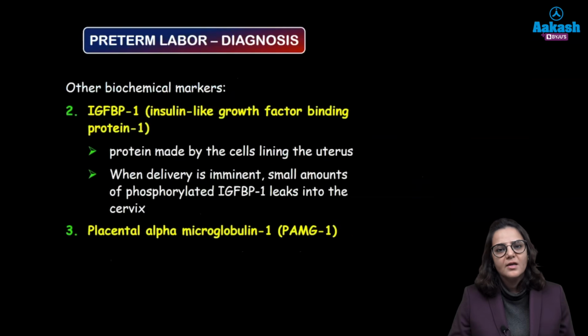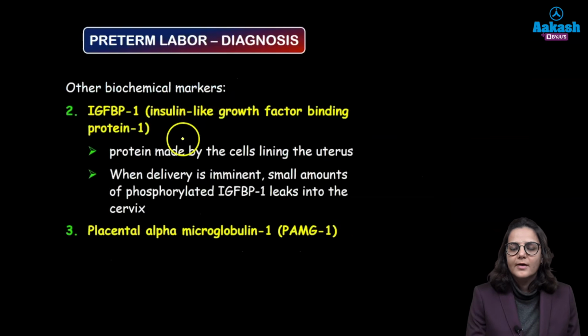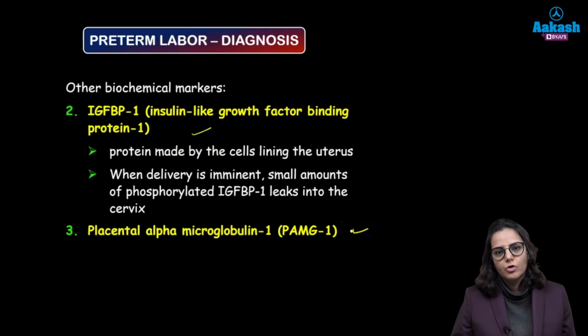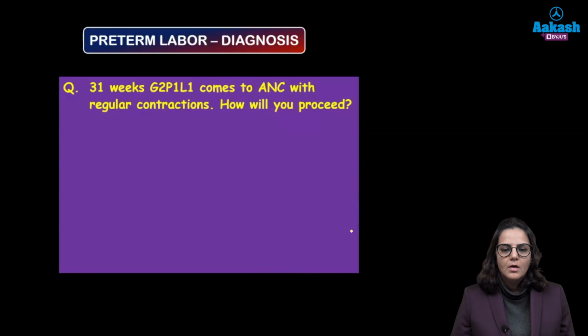Alright. There are other biochemical markers also, you should just know the names. Insulin-like growth factor binding protein 1 and placental alpha microglobulin 1, all of these are glues which adhere the fetal membrane to the uterine mucosa. Now we have read a lot of theory till now, but what are we actually supposed to do when the patient comes to us?